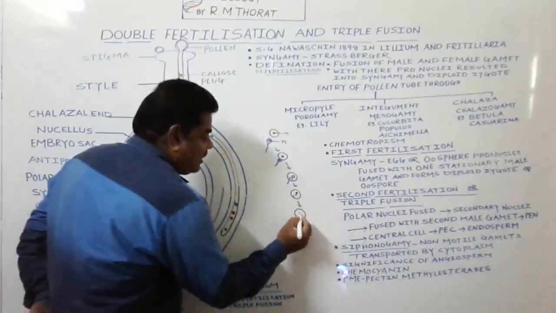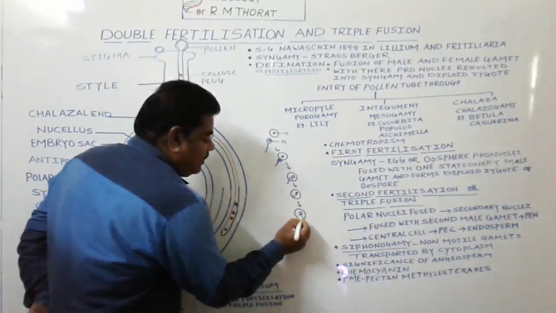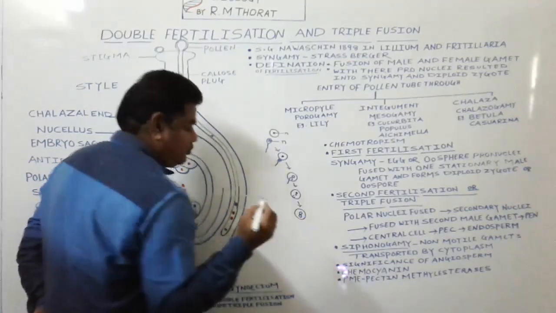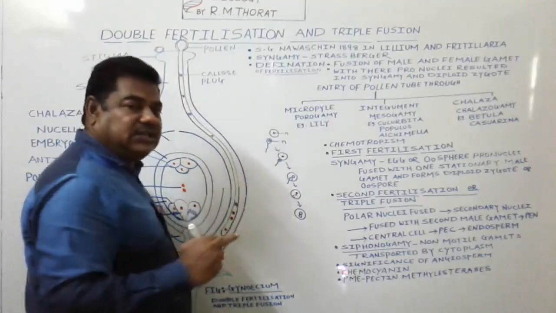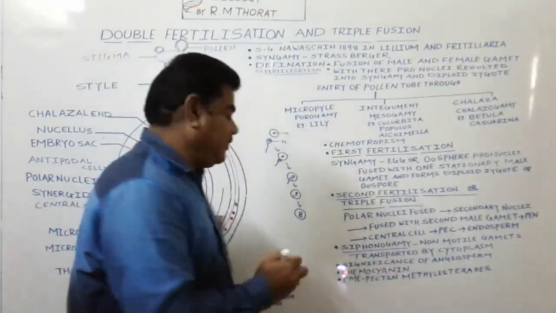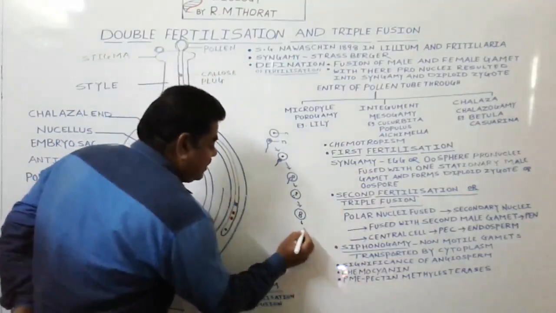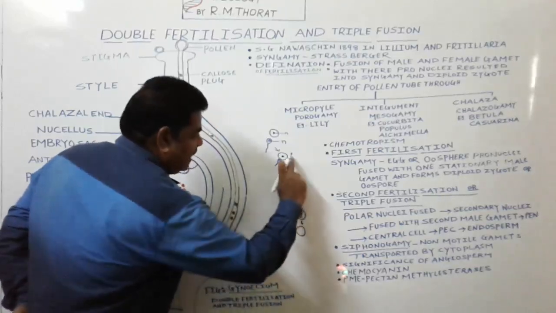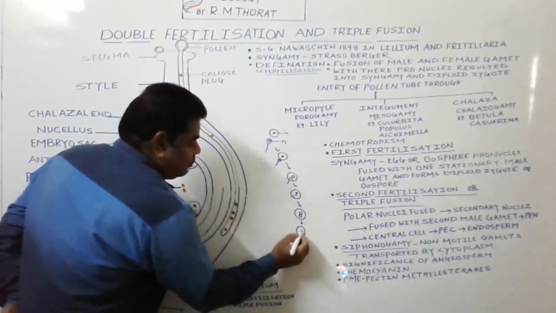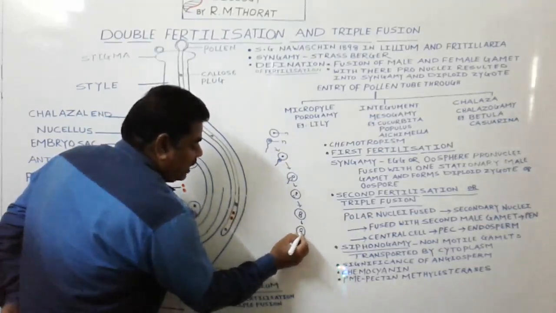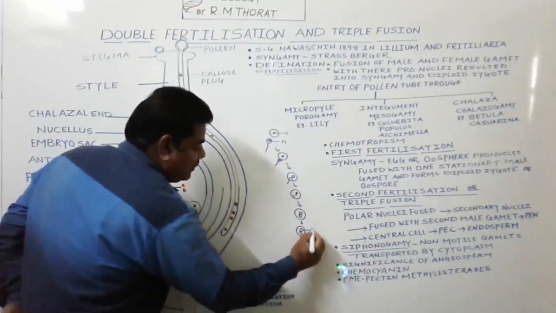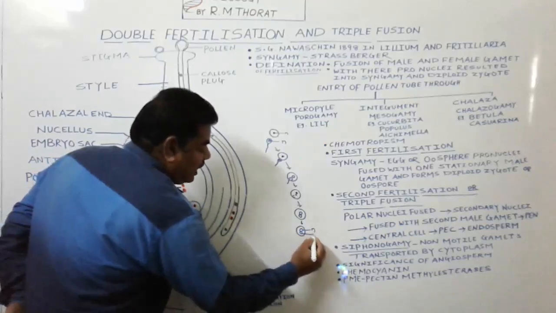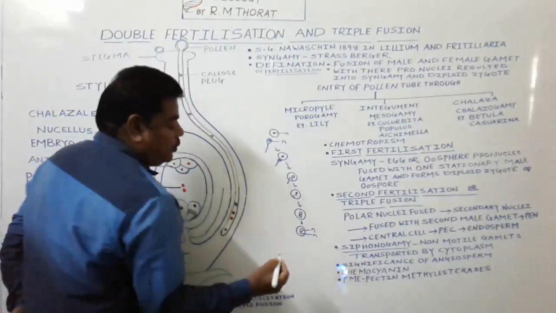Now if the male gamete pronucleus and the female gamete pronucleus adhere with each other, still it is not a fertilization. Then what is fertilization? When this male gamete and this female gamete fuse with their pronuclei. This is the female pronucleus, this is the male haploid pronucleus.